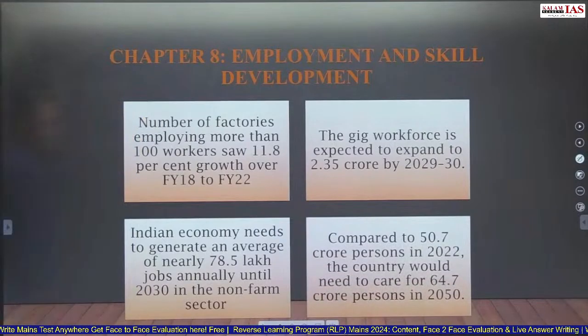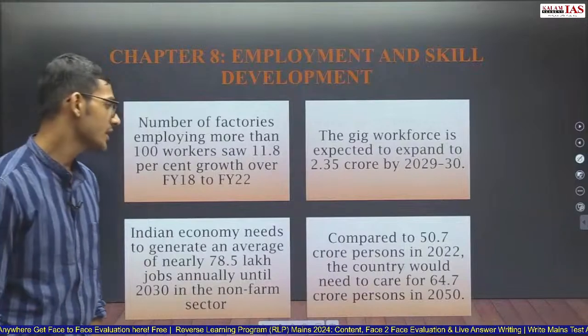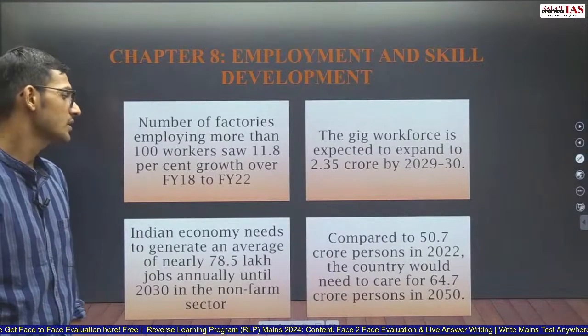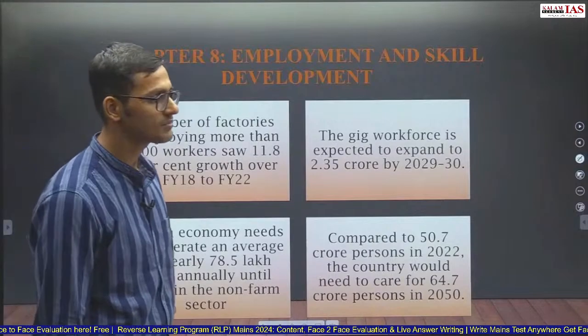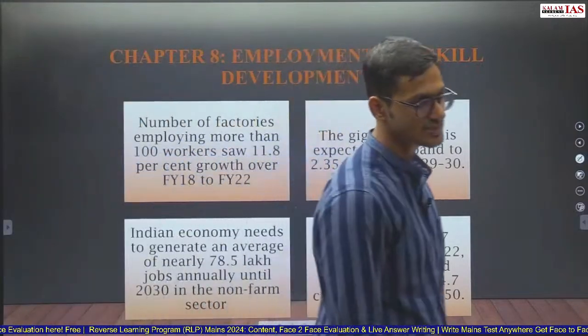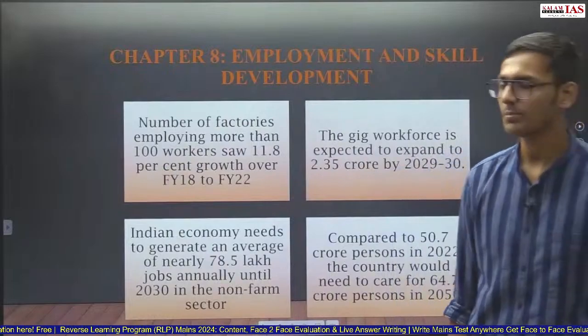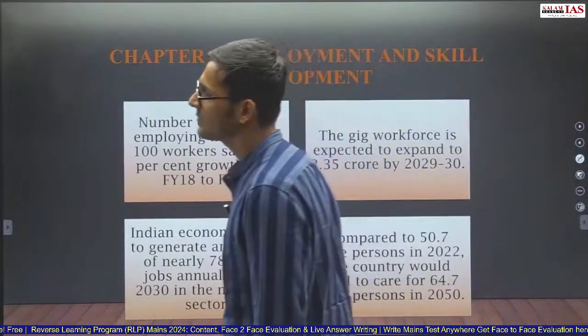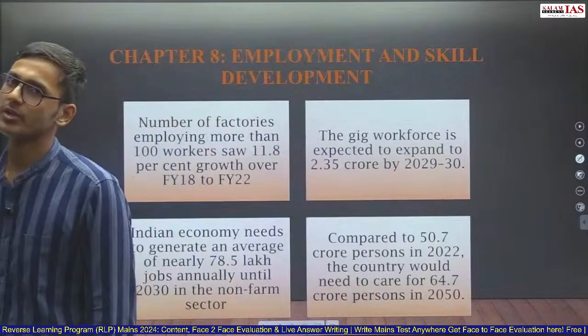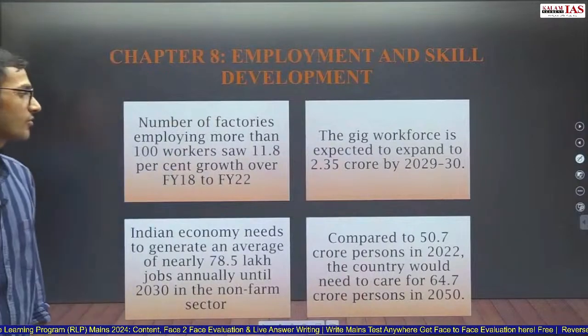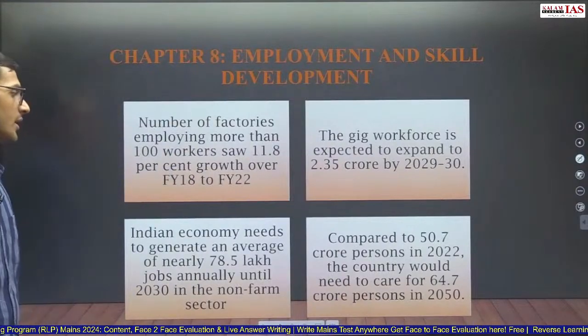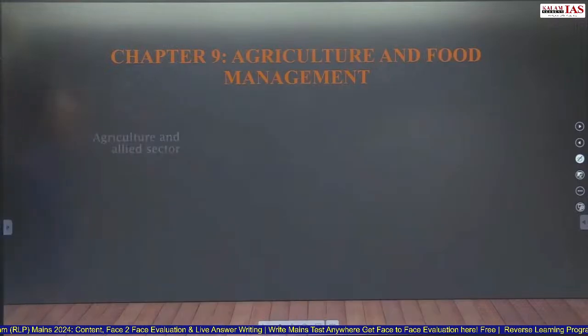Compared to 50 crore persons in 2022, the country would need to care for 64 crore people in 2050. So that means the old age population is increasing in India. The children population is also increasing in India. As a result, the dependent population will increase from 50 crore to 64 crore in the year 2050.